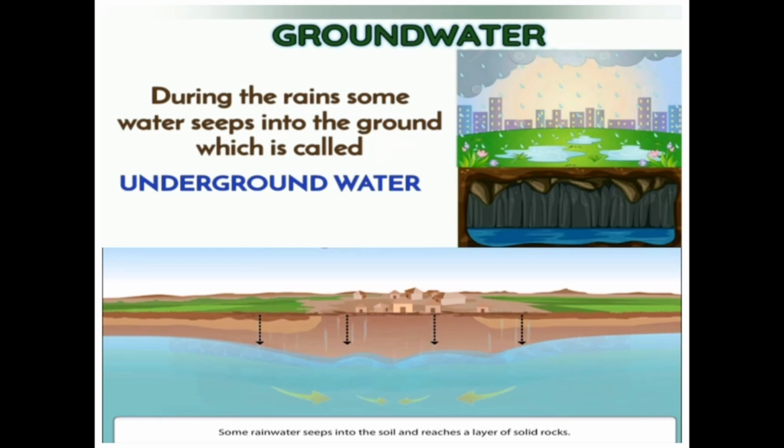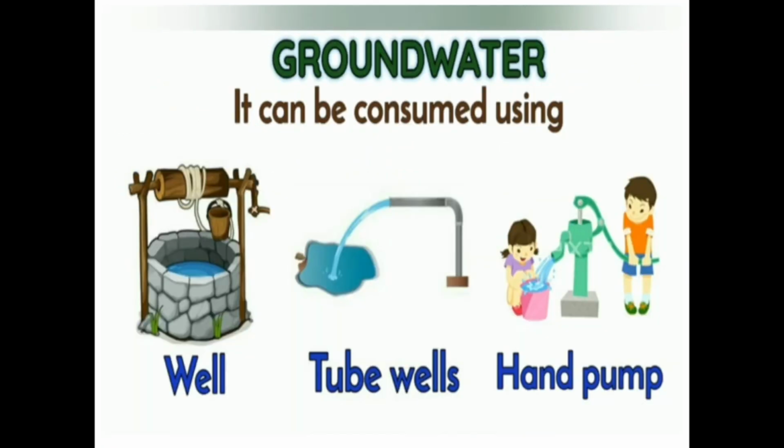Next one is groundwater. What is groundwater? We know that some amount of rainwater seeps underground through the soil and gets collected there. This water gets filtered naturally when it passes through the different layers of the soil. This is called groundwater. This water is used for irrigation and household purposes. We dig wells, tube wells, and hand pumps to obtain this underground water.